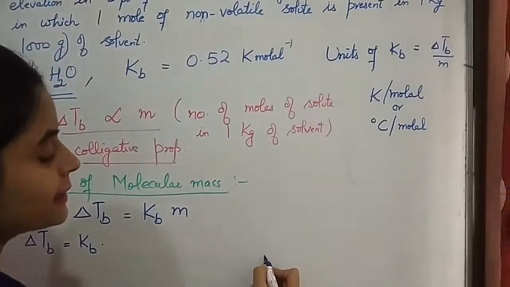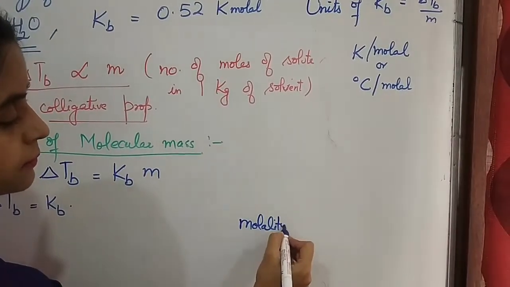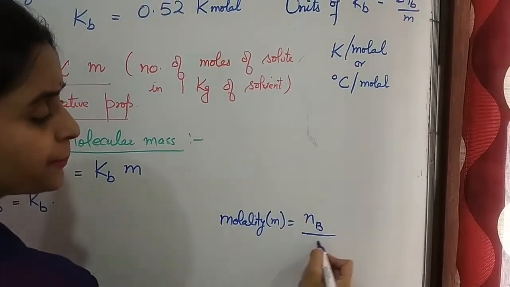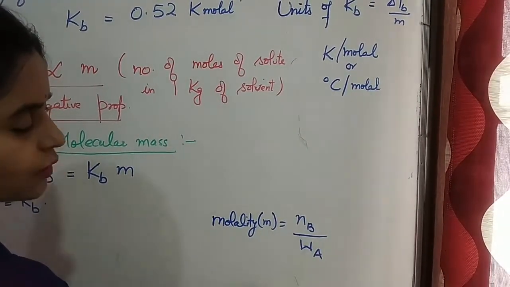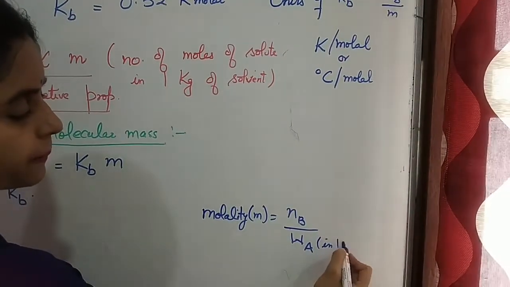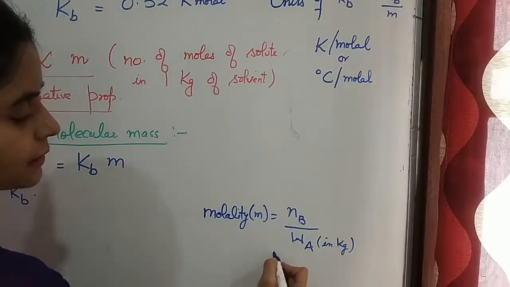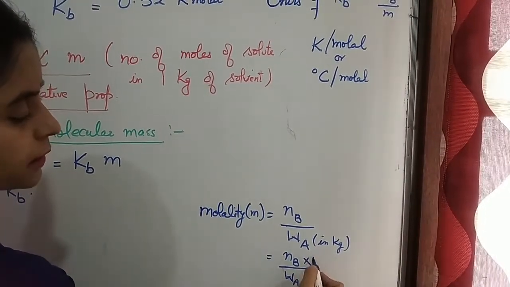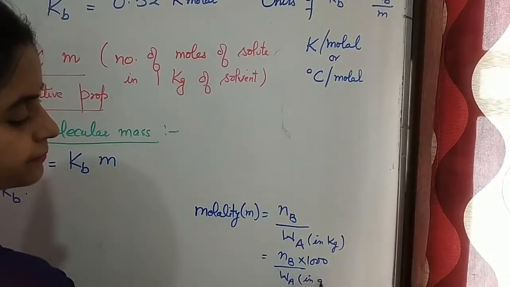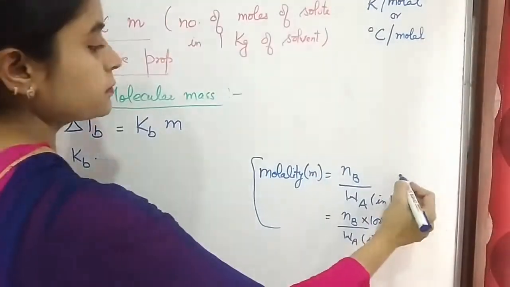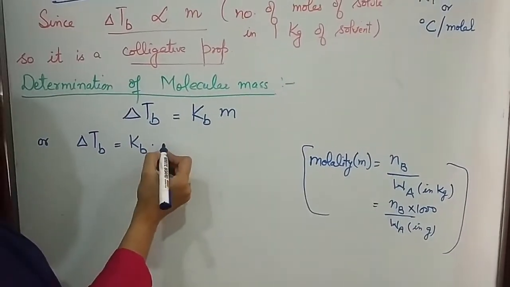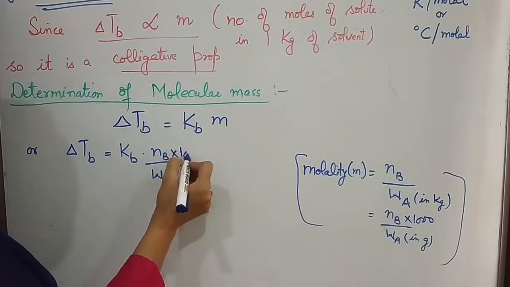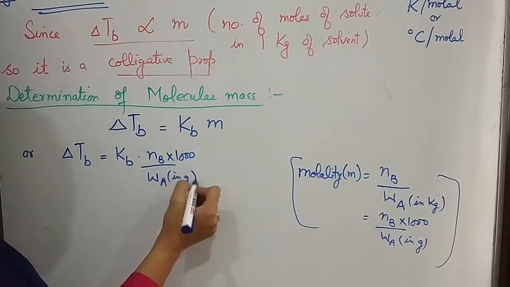We know that molality is equal to number of moles of solute present per kg of solvent. And if it is in grams, then it is equal to Nb upon Wa into 1000. Substitute this value in the expression. We have Nb upon Wa into 1000, and this is in grams.